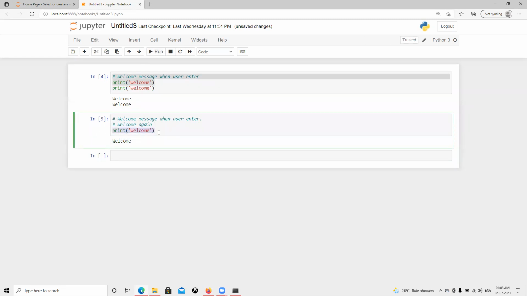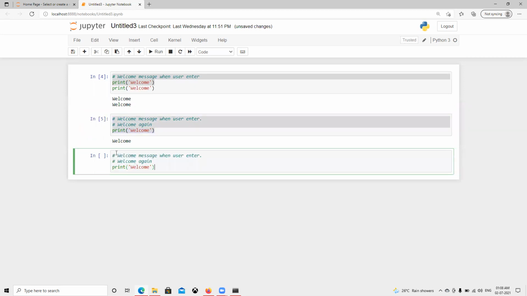We can use it like this, or if we have multi-line comments, then we can go ahead with a triple single quotation, and then we end that with a triple single quotation. I think that's my bad. I made a mistake, so now I need to restart it and type it again.